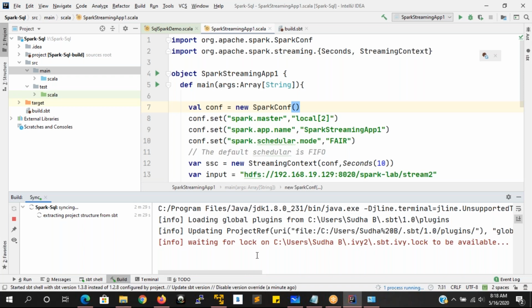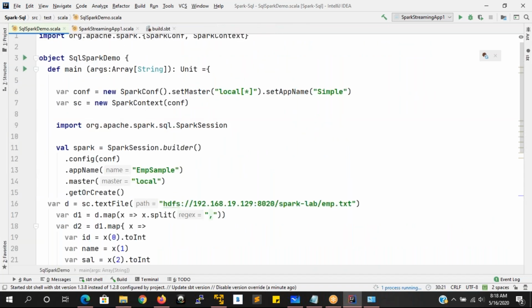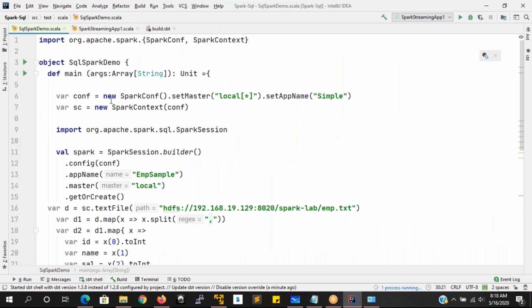Oh my God, it is taking a good amount of time, but generally it is going to run here. As I have here, you can see, I have created one application. I have created one conf object which I'm going to set the master machine.